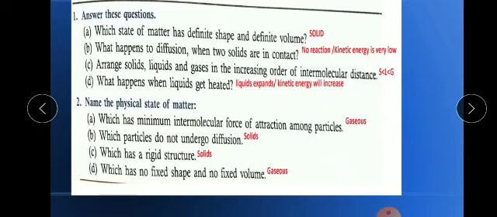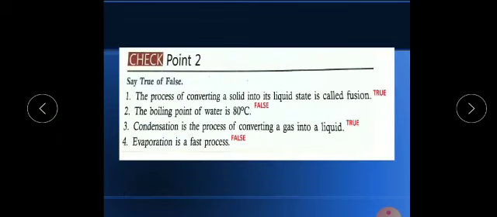Now move to checkpoint number 2, page number 14. Okay, move further. So we have to tell here only true or false, whether the statement are true or false. First one is the process of converting a solid into liquid state is called fusion. So the answer is true. Okay, it can be a fusion, it can be a melting point or melting.